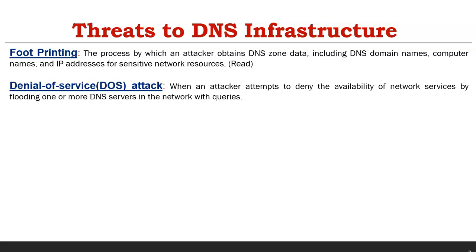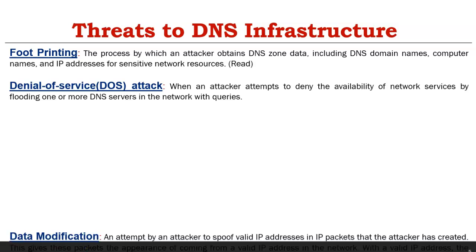Even though the google.com server is up and running, if I make the authoritative DNS server entry unavailable, that server will not be accessible from the internet. So this is a DoS, the same as the DDoS or DoS attack we have seen previously. Footprinting and DoS are the two attacks we have discussed so far.